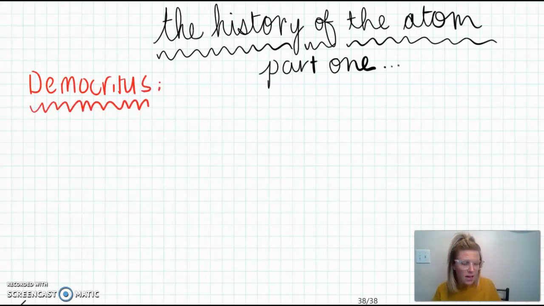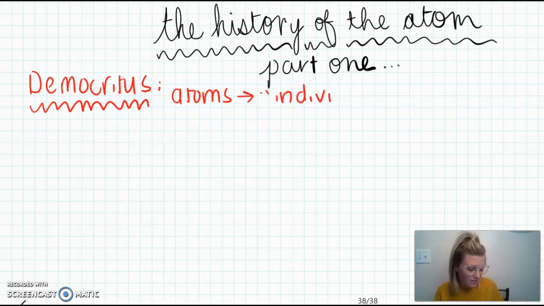Democritus, also known as the laughing philosopher because of his joy, was our first person who kind of gave us an atomic theory. And Democritus actually states that atoms are the smallest form of matter and that they are considered indivisible. So everything on this earth is made of atoms. And what's beautiful about this is that we're going to circle back to this in a later atomic theory, but this actually came from the Greek word atomos, which literally means indivisible.